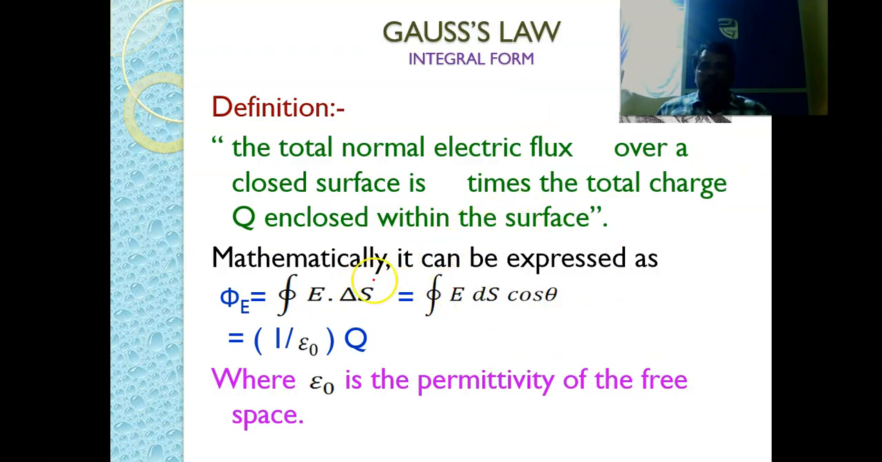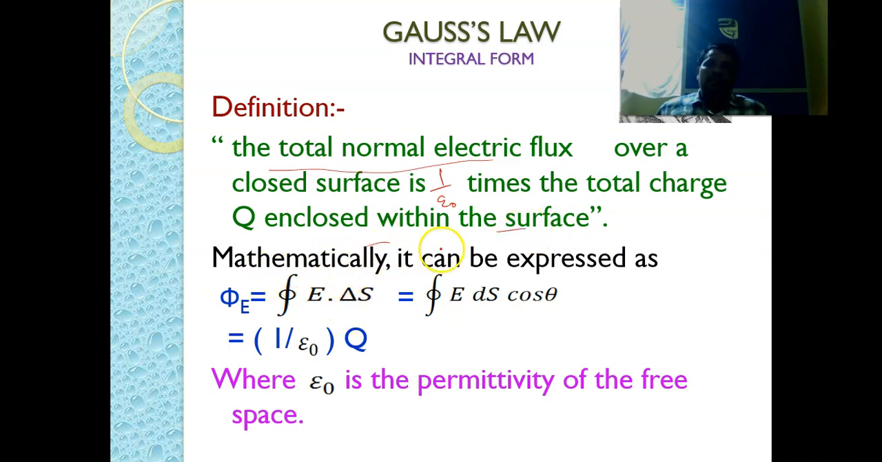So this is Gauss law. Gauss law states that the total normal electric flux over a closed surface is 1 by epsilon naught times the total charge Q enclosed within the surface. So this is the statement of Gauss law.